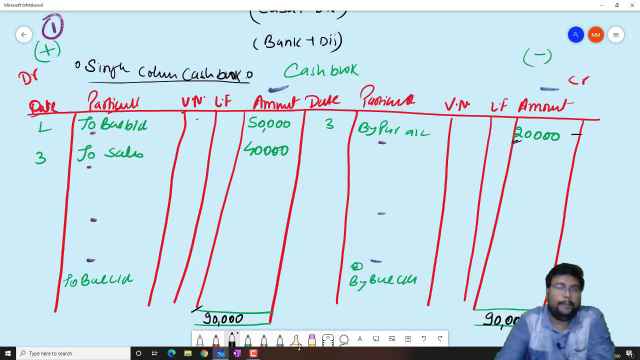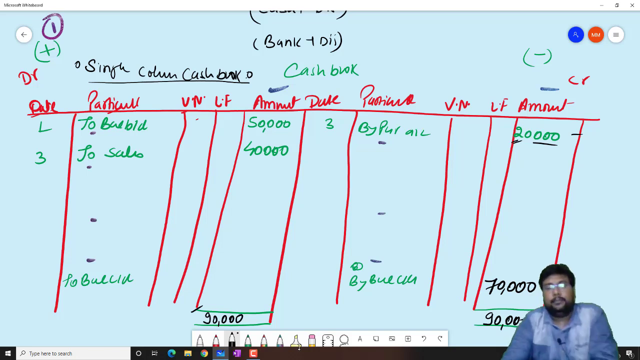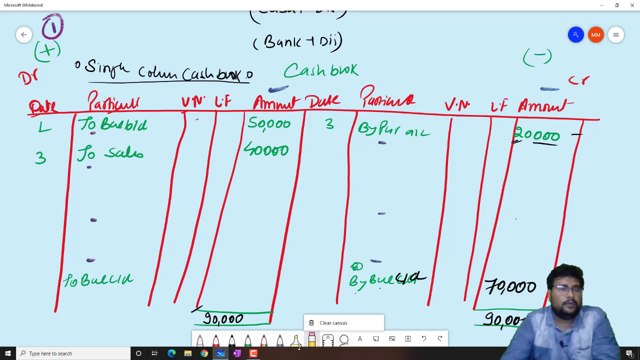Now you find out the balance of this particular side. So this side total is 20,000 and 90,000, so 90 minus 20, how much balance will come? 70,000. And this 70,000 is known as by balance c/d. By balance c/d 70,000. So this side no balance is coming, but we will remove this one.